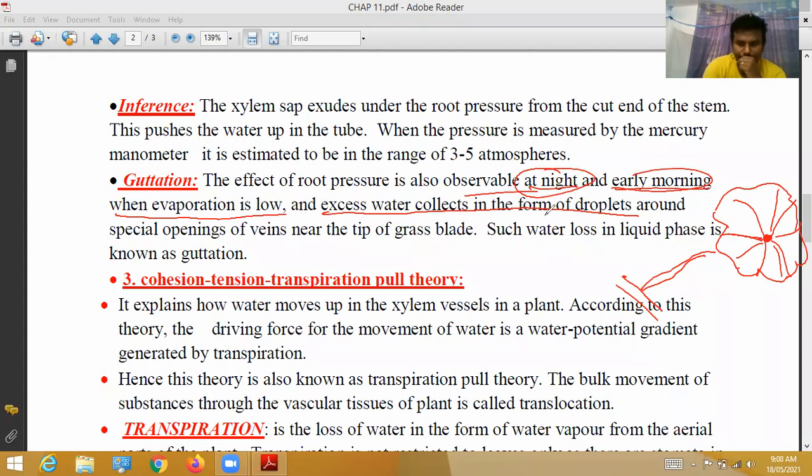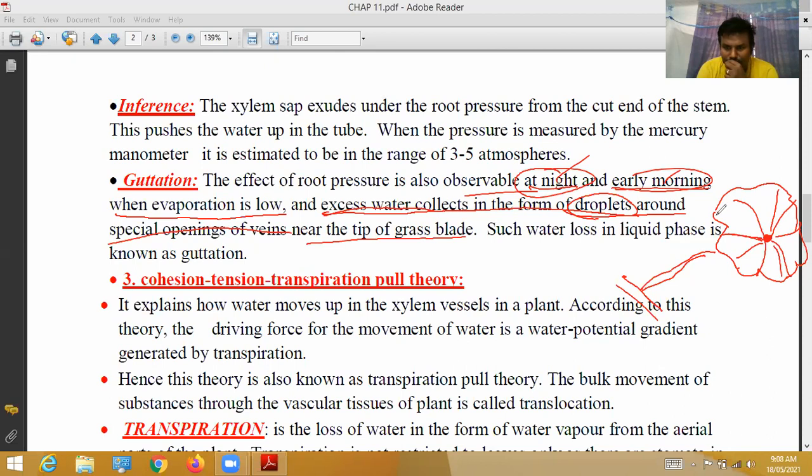During night time and early morning, when evaporation is low, meaning the transpiration process is low, excess water collects in the form of droplets. Generally, the leaf surface collects excess water in the form of droplets, around special openings of veins near the tip of the grass blade.